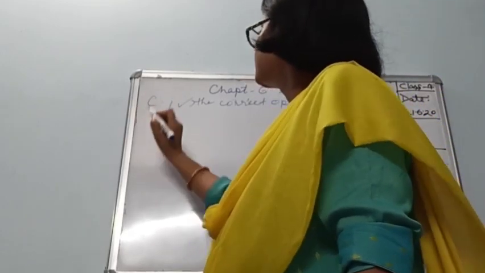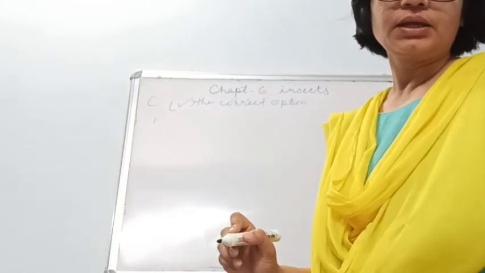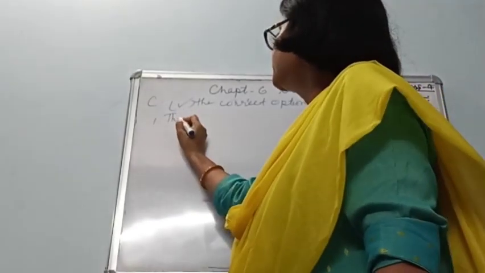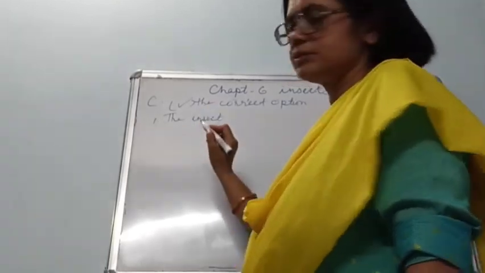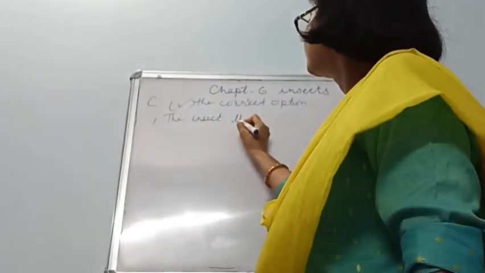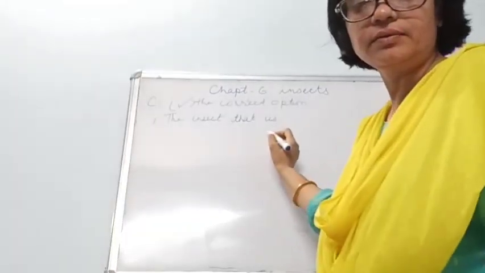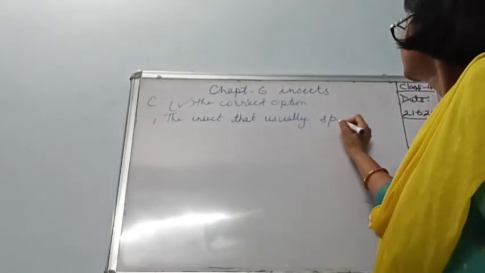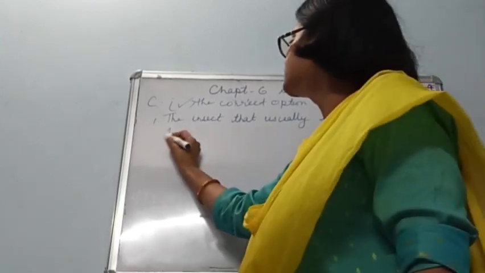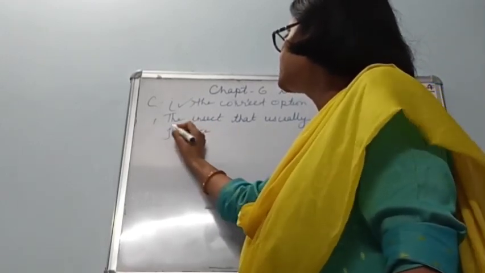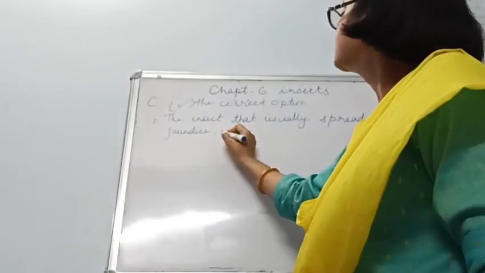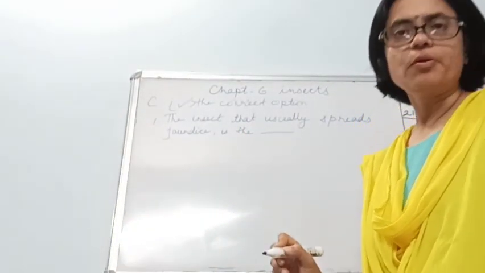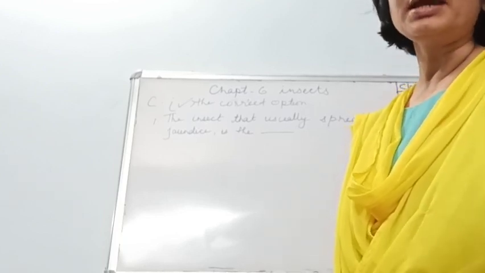Number one, the insect that usually spreads jaundice is the, four options are there, and the options are mosquito, wasp, housefly and butterfly.